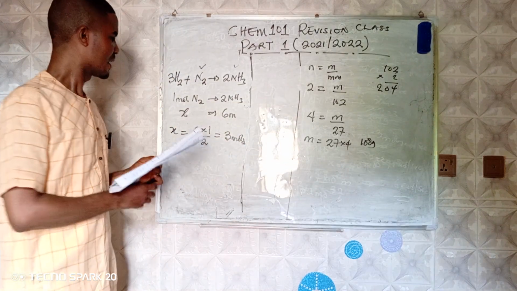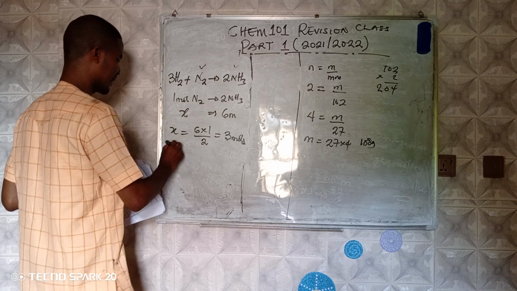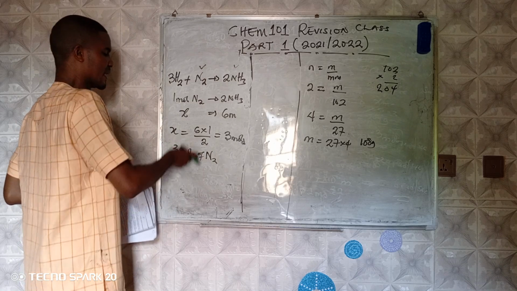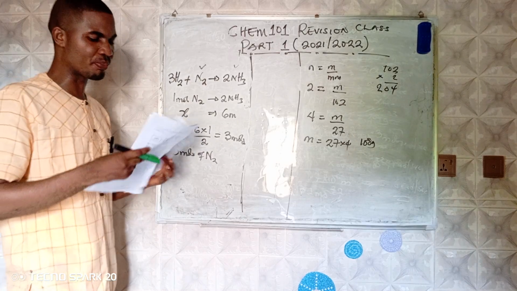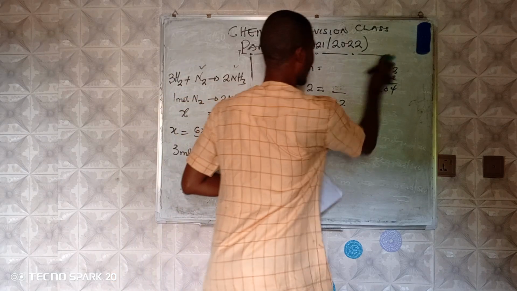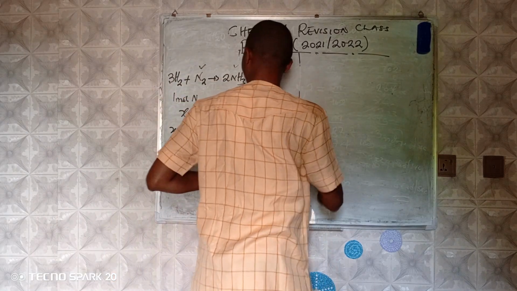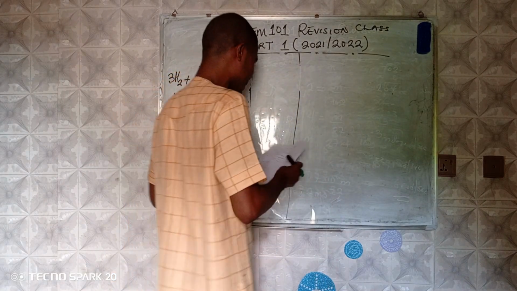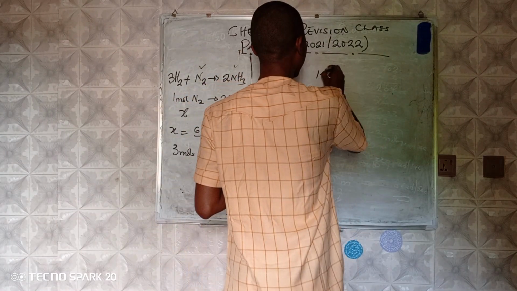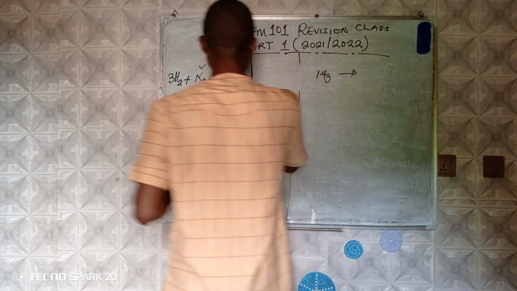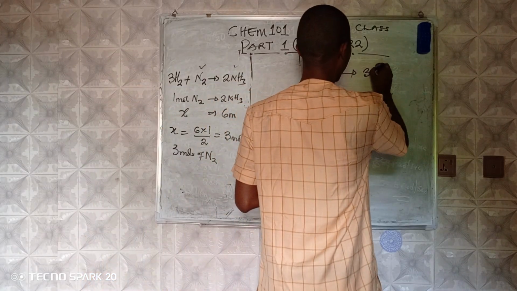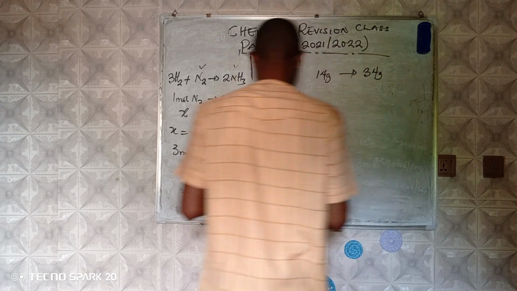But remember, here we have 3 moles of nitrogen. But then the question says we should bring it in gram. So we will recalculate. Either you convert your 3 moles to gram, or you say 1 mole of nitrogen is equivalent to 14 grams of nitrogen, produces 2 moles of ammonia, which is equivalent to 34 grams of ammonia.